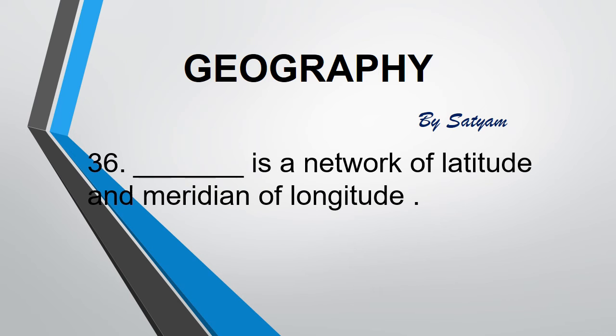The next question is, 36. Dash is a network of latitude and meridian of longitude. The answer is grid. With the help of the grid, we can locate any point on the globe very easily if we know its latitude and longitude.